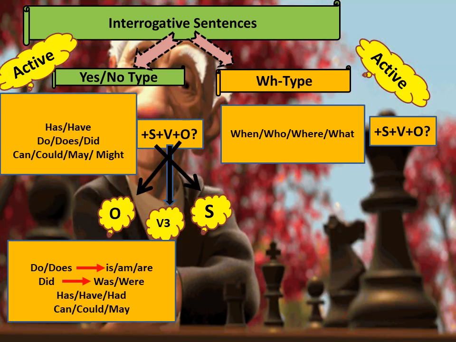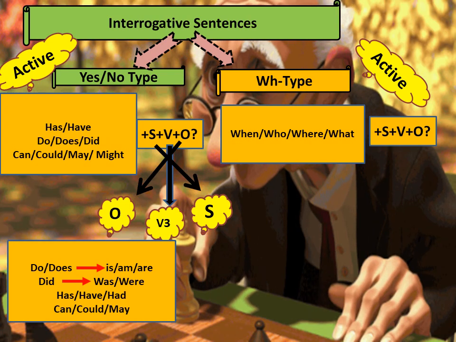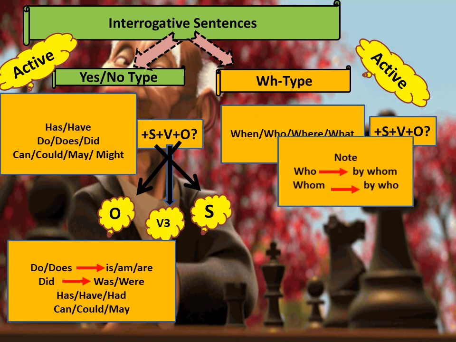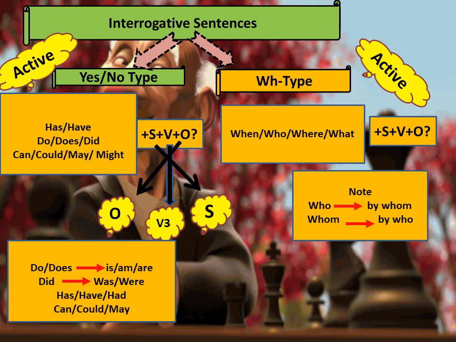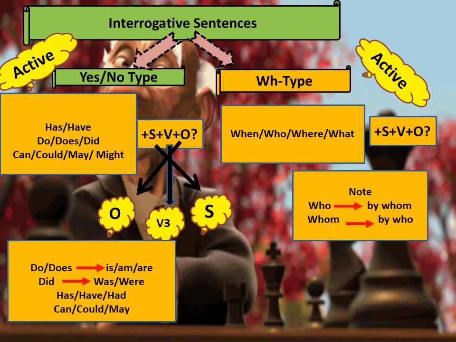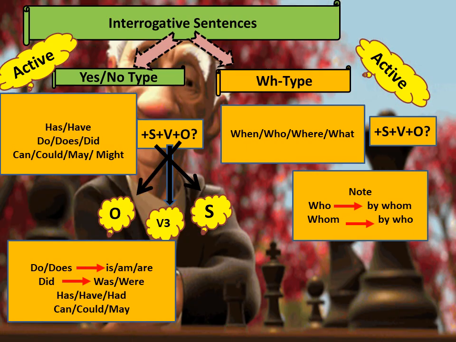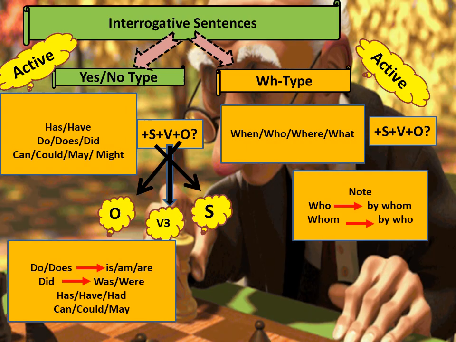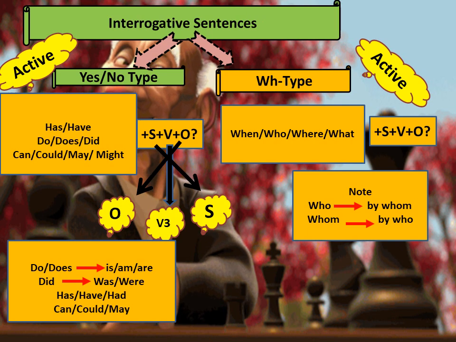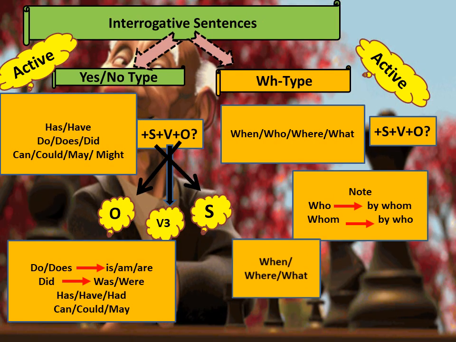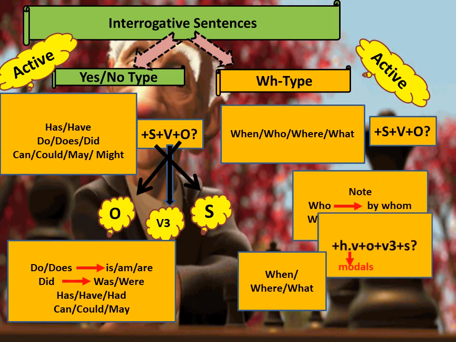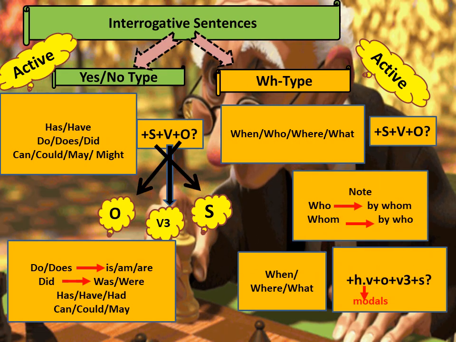Now let us move to the WH type. There's a note written over here that if the question is asked with who, then it will be converted to by whom in passive voice, and if it is asked with whom, it will be converted to by who in passive voice. Okay, so let's move forward. And if the questions are asked with the help of when, where, what, there will be no changes, it will remain the same in the passive voice.